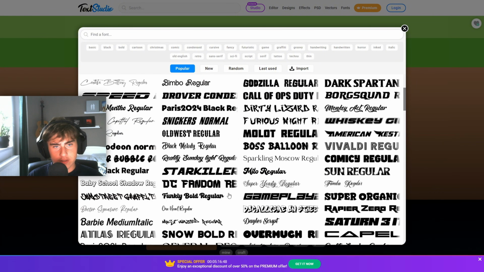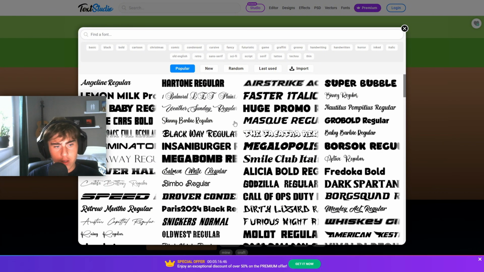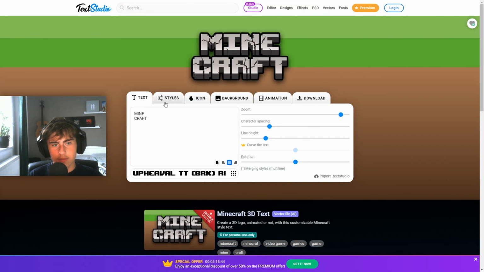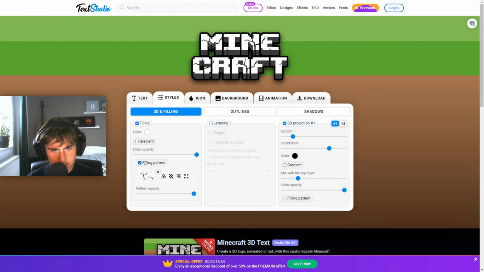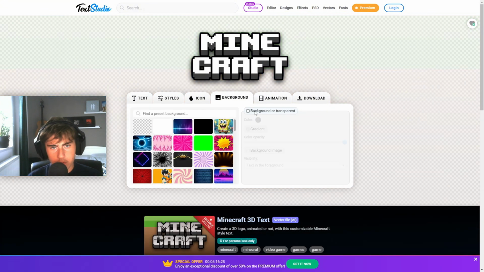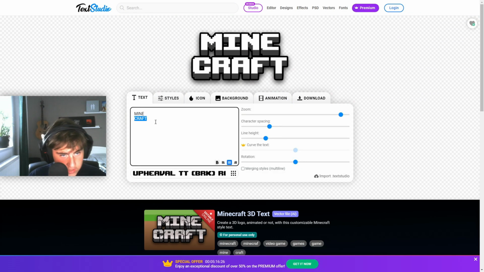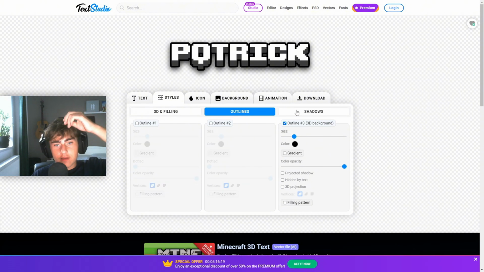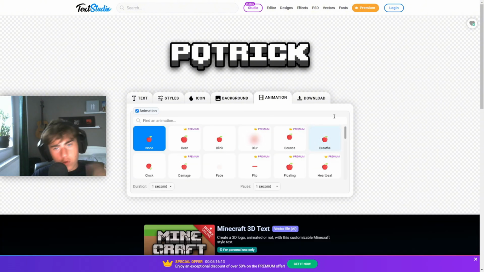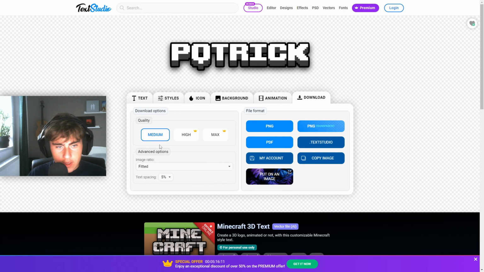There's a lot of fonts here, and you can literally add your own. But let's say we want the Minecraft font. So this is a Minecraft font. You can go over here to styles, and I would stop the gradient and the filling pattern. Also make the background transparent, and you can literally type anything you want and change it to any font you want, and customize the outlines and everything. Once you're done, you can just go to download and press PNG, and you have it.